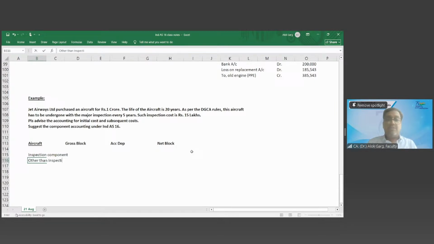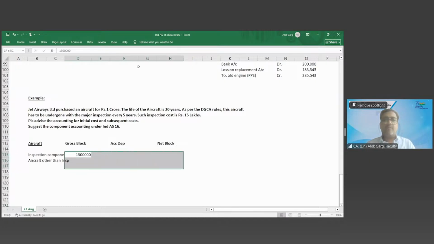This will also be a major component, right? And the rest is the aircraft other than inspection. So what is the gross block of the inspection component? 15 lakh. It is given that such inspection cost is 15 lakh.